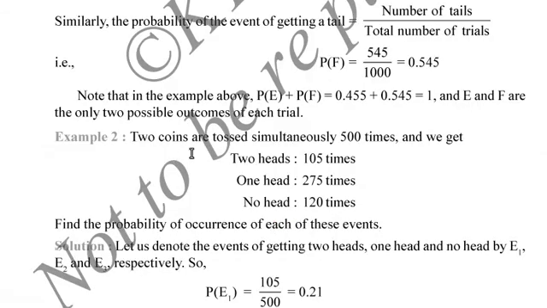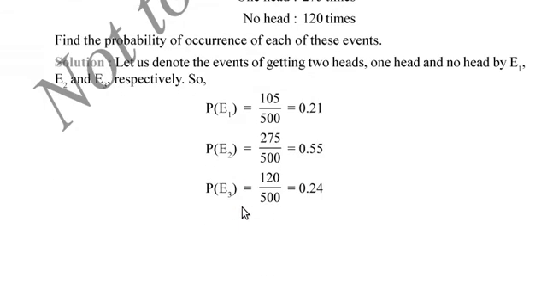Two coins are tossed simultaneously 500 times and we can see two heads 105 times, one head 275 times and no head 120 times. Find the probability of occurrence of each of these events. Now let us denote the probability of getting two heads by E1, probability of getting one head by E2 and probability of getting no head by E3.